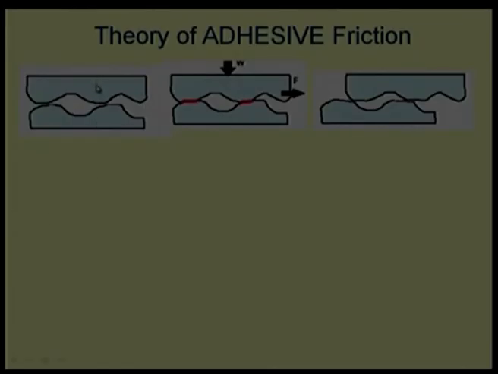Now, let us develop a theory where we are applying a force on one irregular surface against another irregular surface. They are going to undergo, say, plastic deformation, and due to that plastic deformation there is a possibility of cold junction formation. This is cold welding, under pressure. You are applying a force, and that is why this kind of welding is happening. Now, if I apply a tangential force, if I push this component to the right side, those junctions will be sheared.